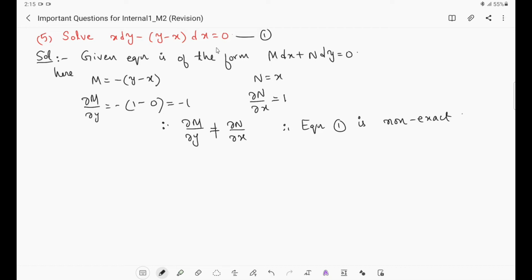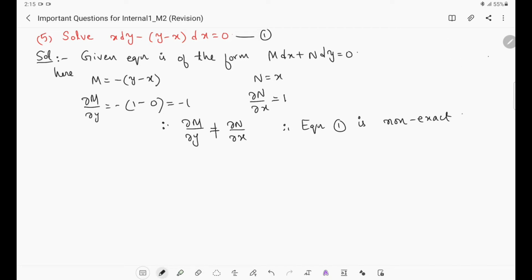It is applicable when the equation involves terms like x dy, y dx, x dx. If these kinds of terms are there in the equation, then we use the inspection method.